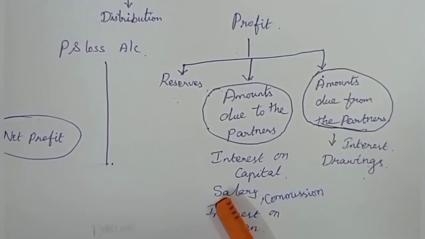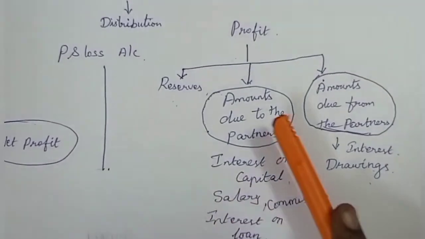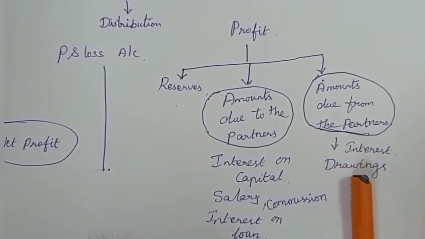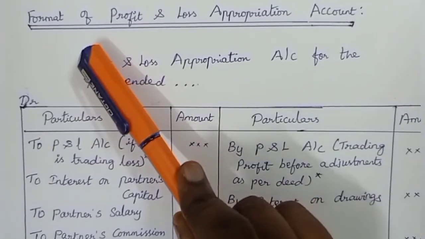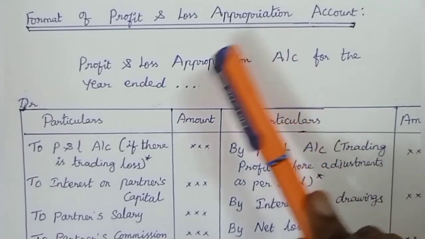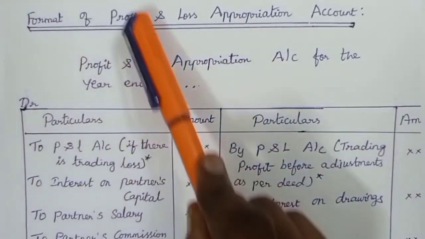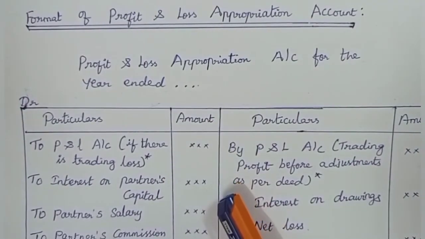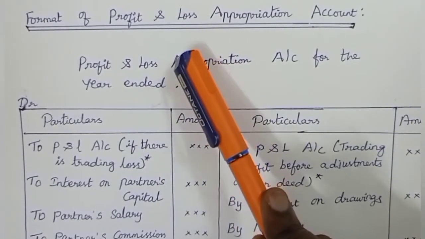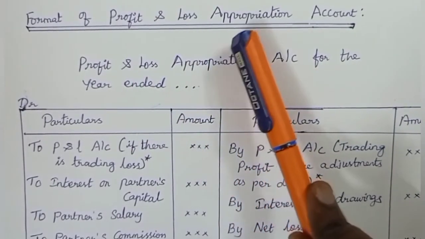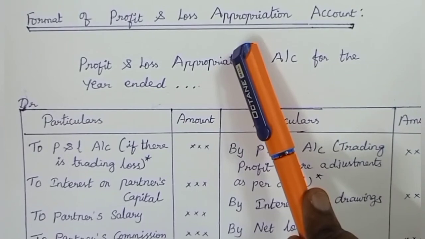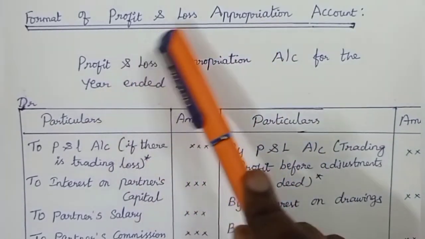After all these adjustments, the balance being the profit or loss is transferred to the partner's capital account or partner's current account. Up to now, we have discussed what is profit and loss appropriation account. Now, I am going to explain the format of profit and loss appropriation account. After finding the profit or loss, by preparing profit and loss account, we have to prepare profit and loss appropriation account. Profit and loss appropriation account is the extension of profit and loss account.